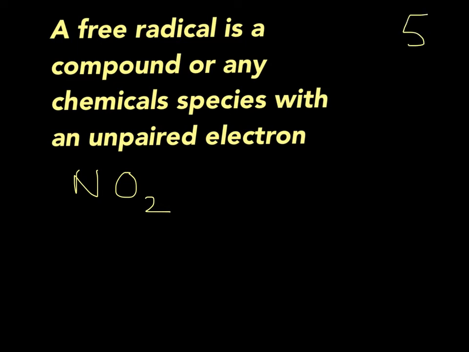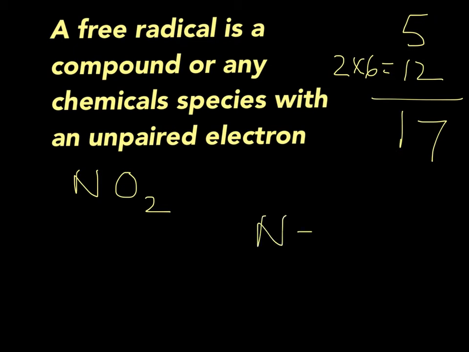Nitrogen has 5 valence electrons. You have 2 oxygens, each with 6 valence electrons, 12, that brings you to 17 total. Right away, you should be able to tell that something odd is going on here. For the first time, we have an odd number of valence electrons. That means somebody's not going to get paired up. Who's going to be our central atom? Nitrogen. There's only one. It's surrounded entirely by oxygen atoms.